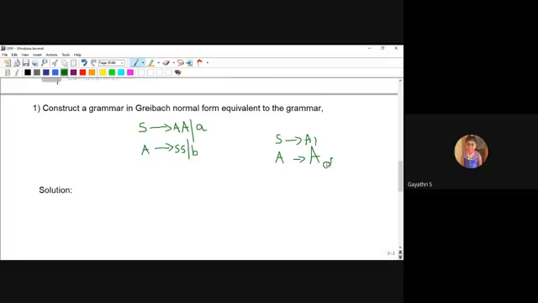Actually, they did this renaming as the first step. But it is not mandatory, it is optional. In many lectures they consider the first step as renaming the existing non-terminals.